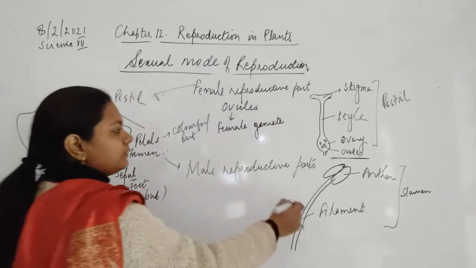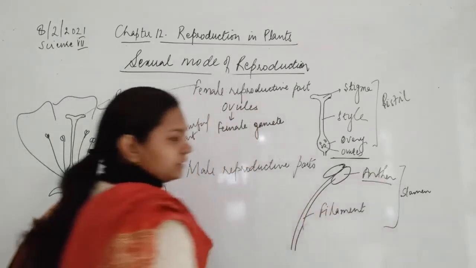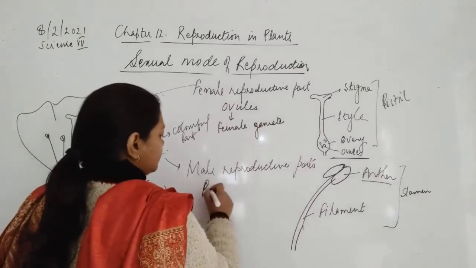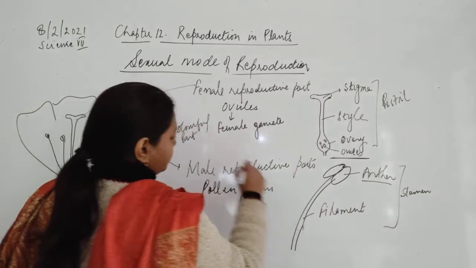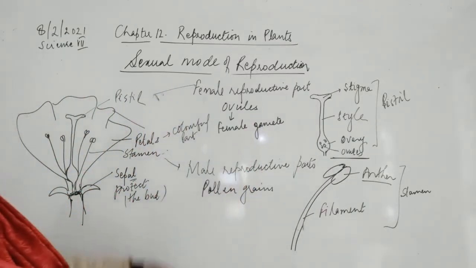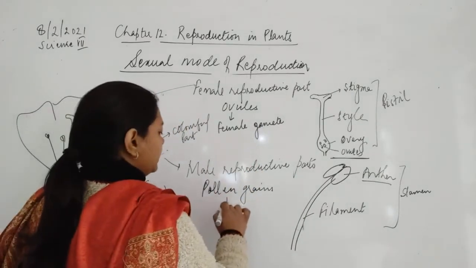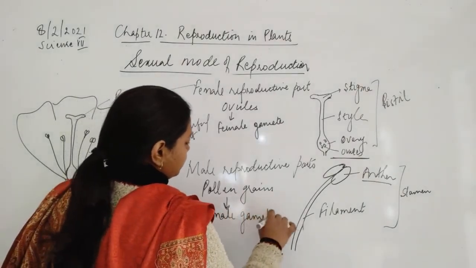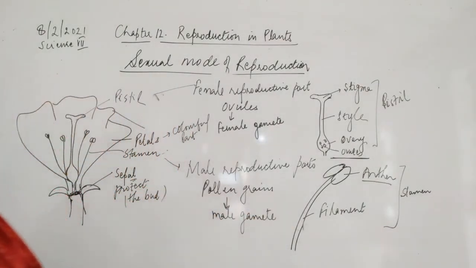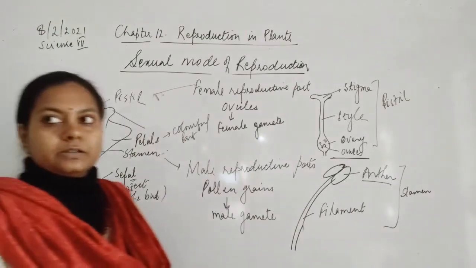Similarly, what is the function of anther? The function of anther is to produce pollen grains. These pollen grains are nothing but the male gametes. Fine, these are the male gametes.